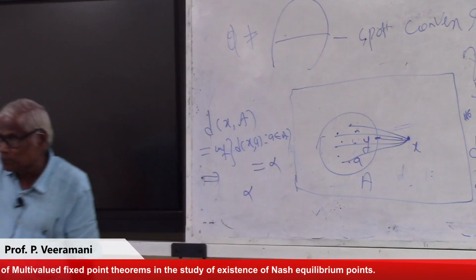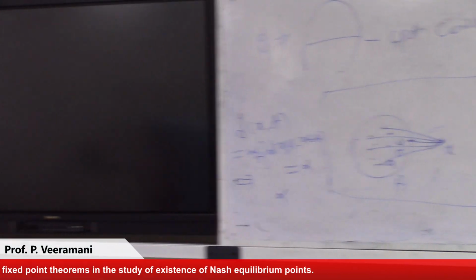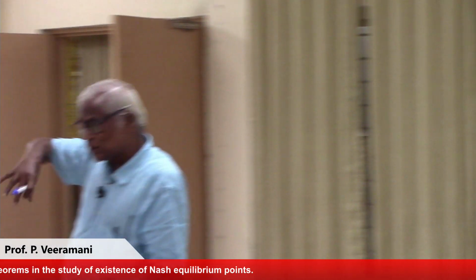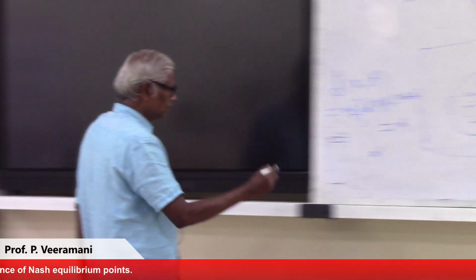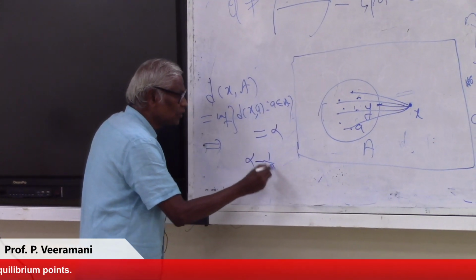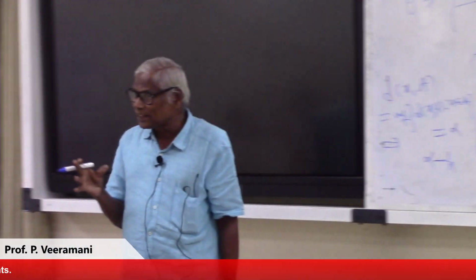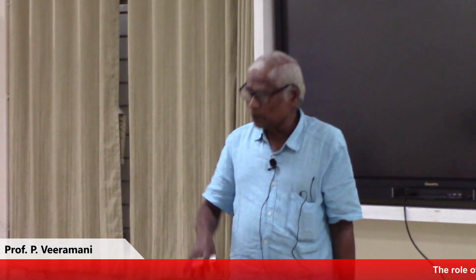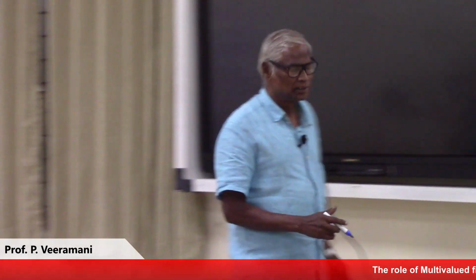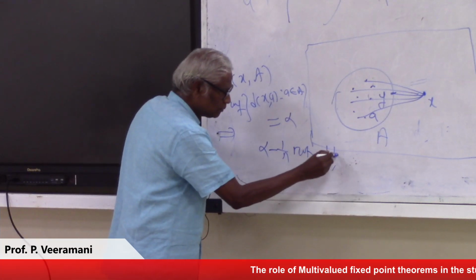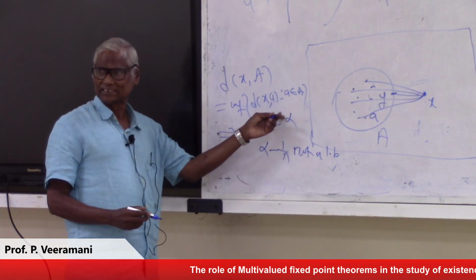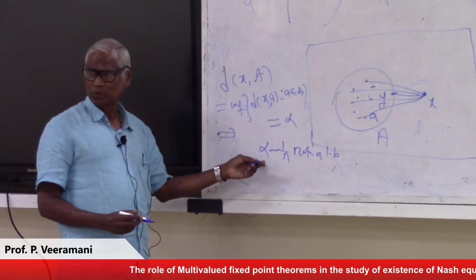Alpha is the greatest among the lower bounds. If we take any natural number n, then alpha plus 1 by n is not a lower bound, because alpha is already the greatest.